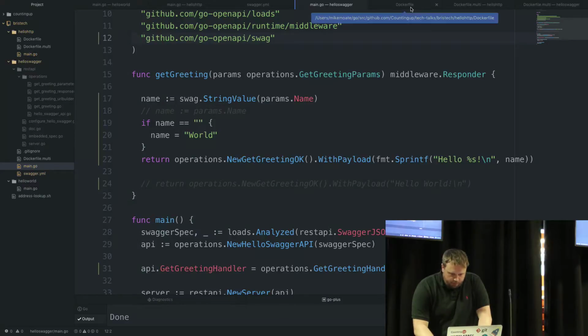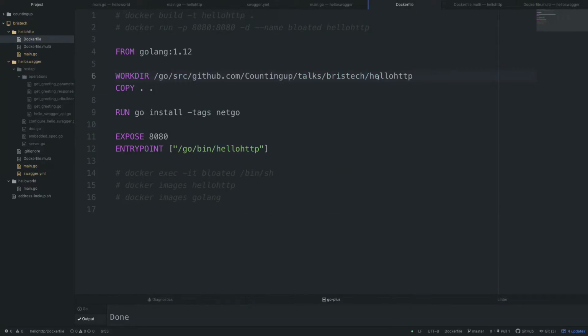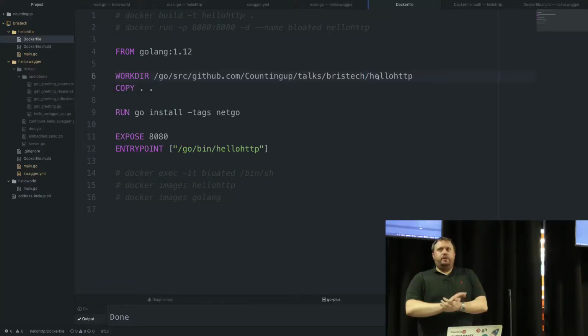Then let's go have a bit of a look at some stuff with Docker. So we run all of our services in Docker. We use Docker containers a lot.